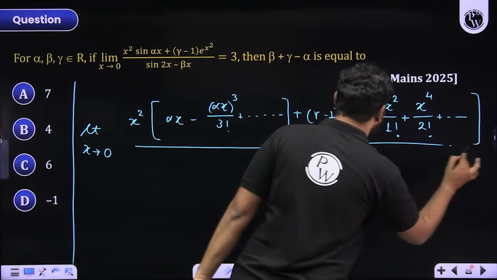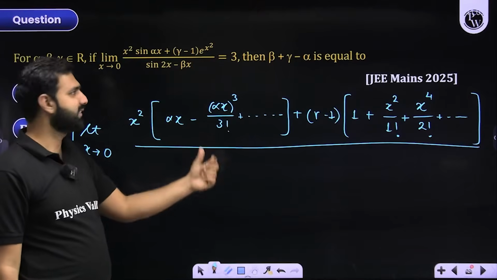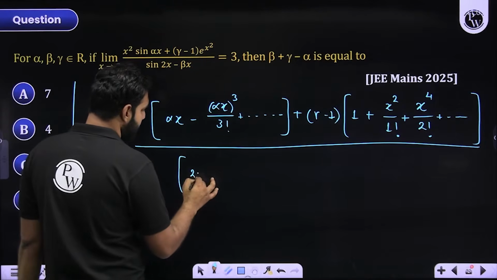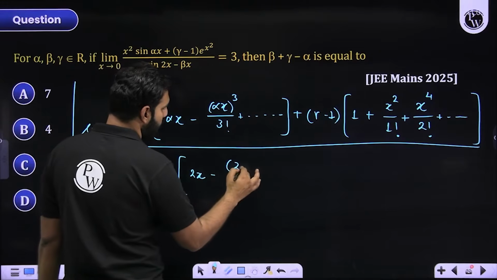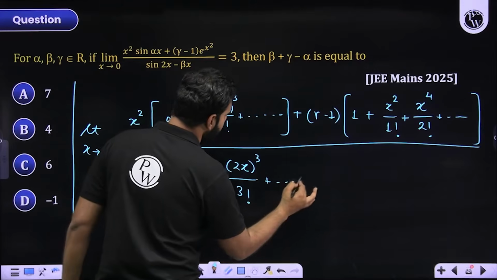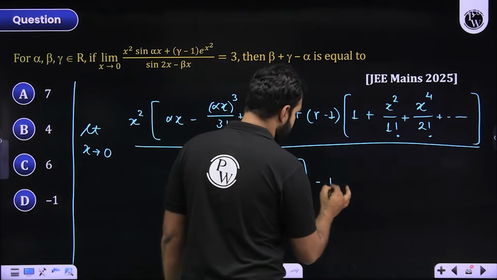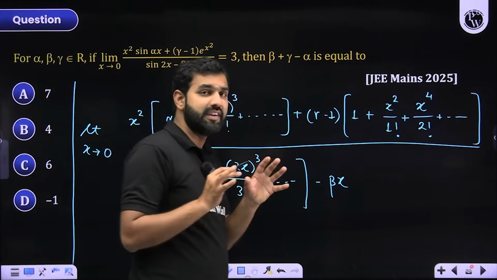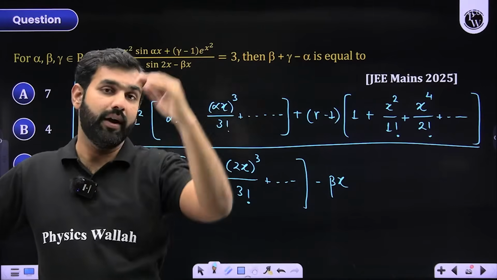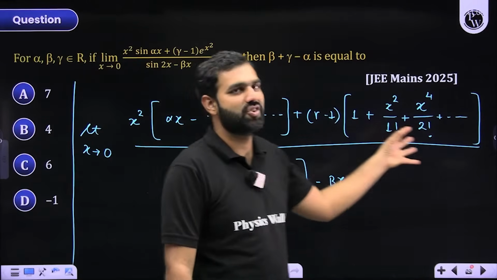Do you understand this? Did you get a complete clarity on this? Whole expression divided by sin 2x. I hope the way we have written alpha x, in the same fashion we'll be writing sin 2x. So it will be 2x, then 2x whole raised to the power 3 divided by 3 factorial and so on, right? Then minus beta x. So we have this minus beta x. Now the result which we discussed initially, x approaching infinity or x approaching 0 and two polynomials are given. Are you not saying that same case is getting generated here?